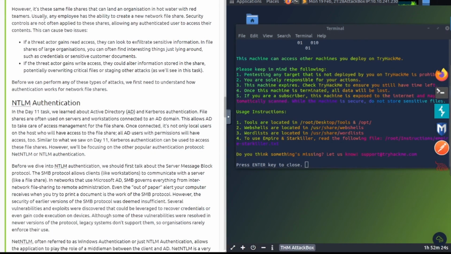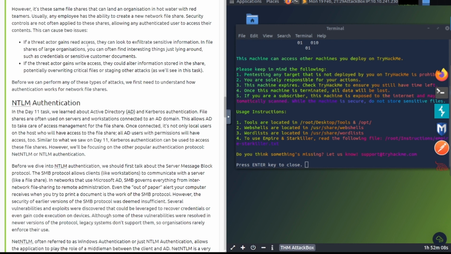All right, let's see here. However, it's the same file shares that can land an organization in hot water with red teamers. Usually, an employee has the ability to create a network file share. Security controls are not often applied to these shares, allowing any authenticated user to access the contents. This can cause two issues.